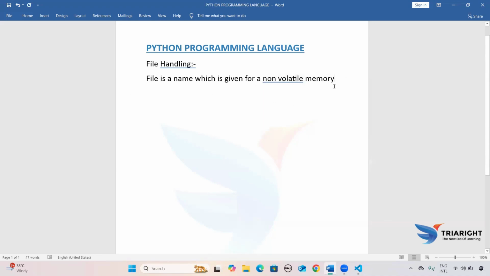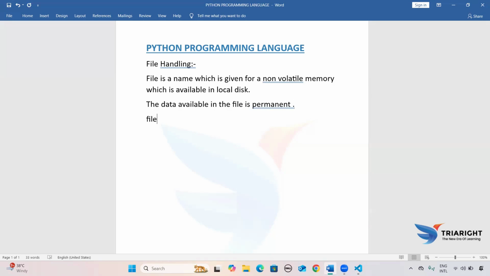Non-volatile memory which is available in local disk. Then, the data available in the file is permanent, which means even if the power goes off or any error happens, still the data will be present.